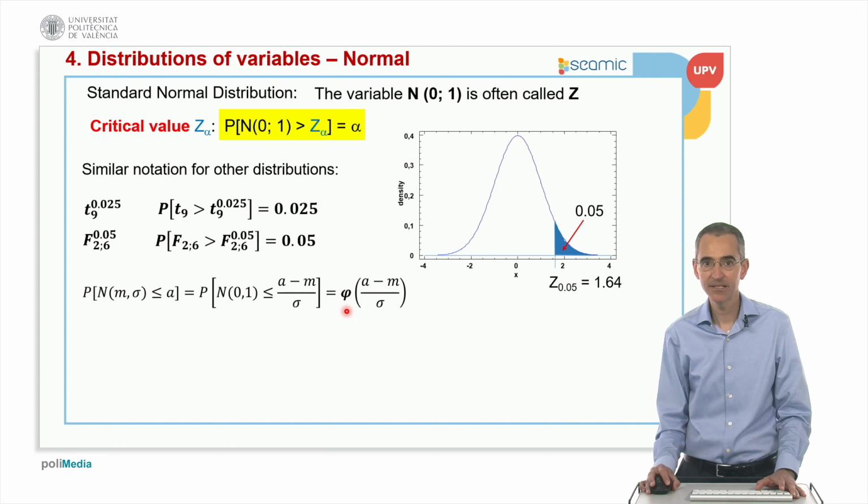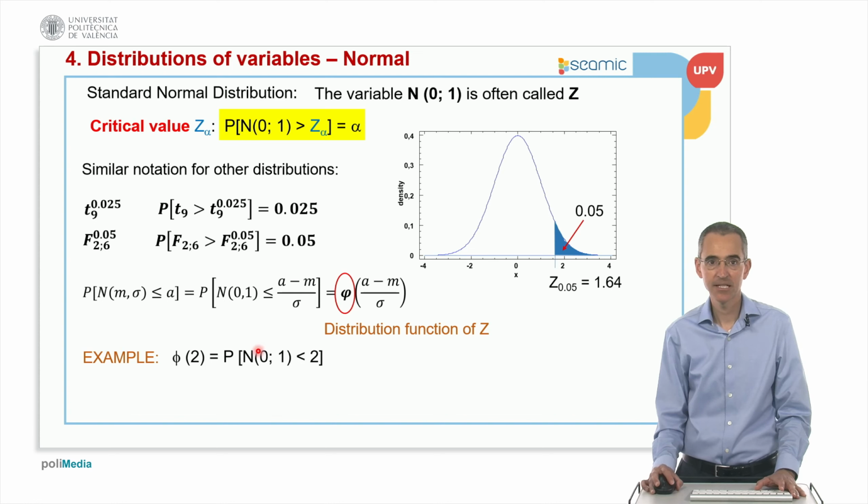So putting this and putting this is exactly equivalent. This is used in a lot of books, but I think that it can be somewhat confusing. So I prefer using this notation to avoid confusion, which in my opinion becomes somewhat clearer. Distribution function of the standard normal is important because it's very often used in a lot of books. For example, phi of 2 is the same as the probability that the standard normal is less than 2.